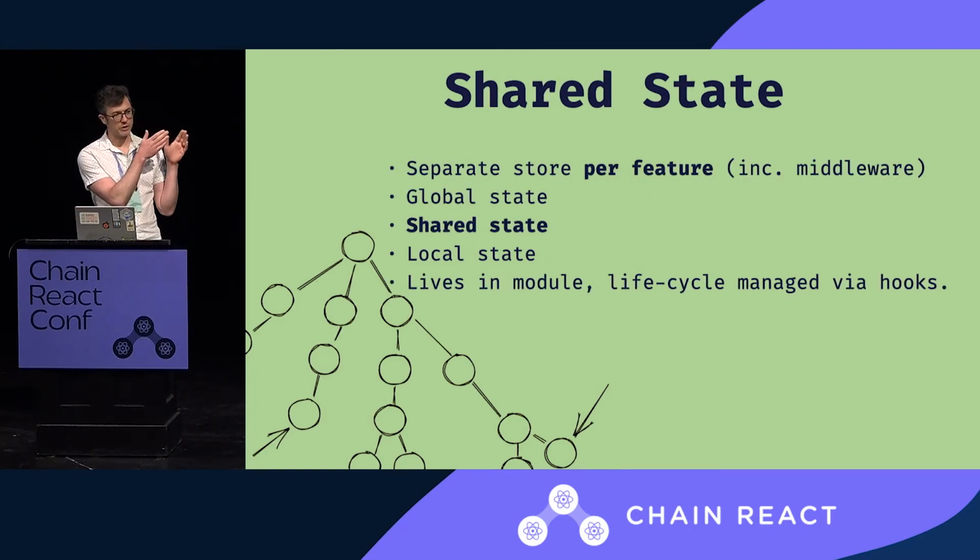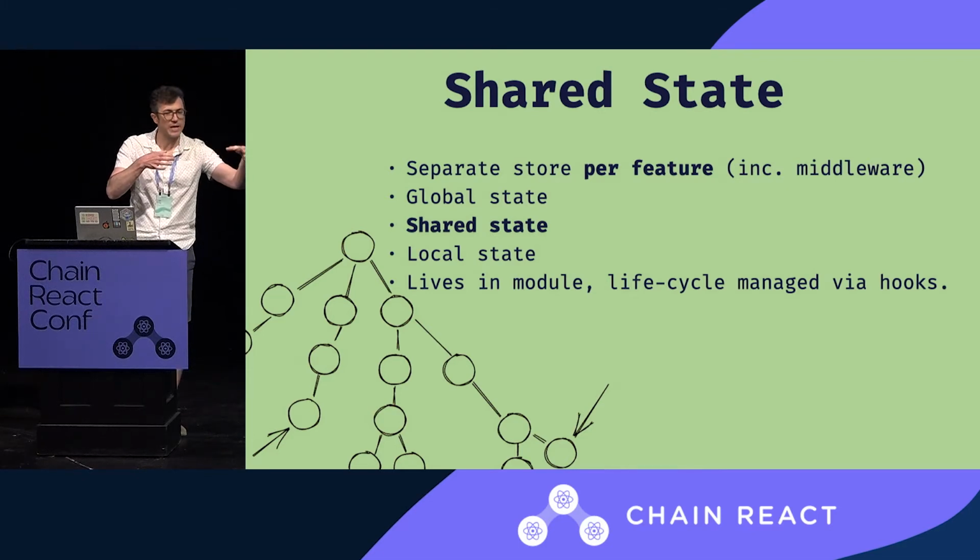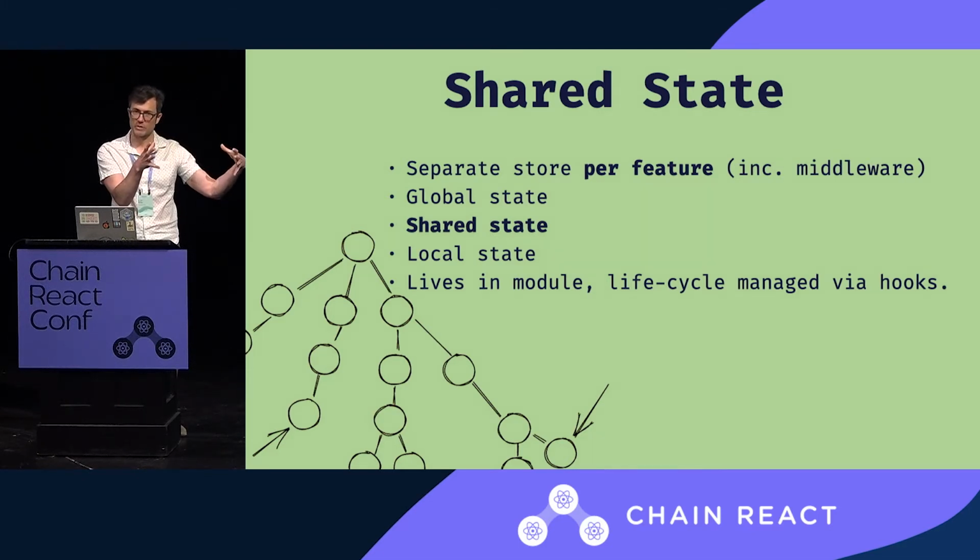We have separate stores. Actually, that should say repo. We have separate repos per feature. I'll show some code to make that clearer. And then we have different ways of vending from a repo a specific state instance, which we call store. So they can be global, they can be shared, and that's that feature level. That would be, I have an edit product, and then I have an inventory edit, and then I go back to product, and then I go into variant edit, and I come back. Those are all sharing one store.